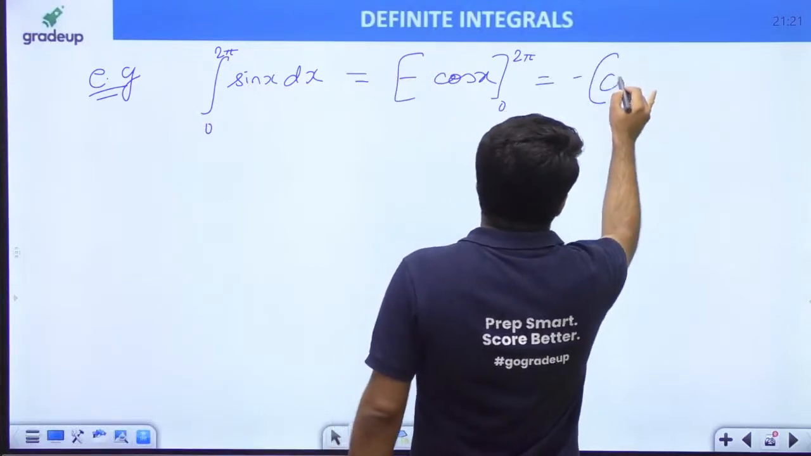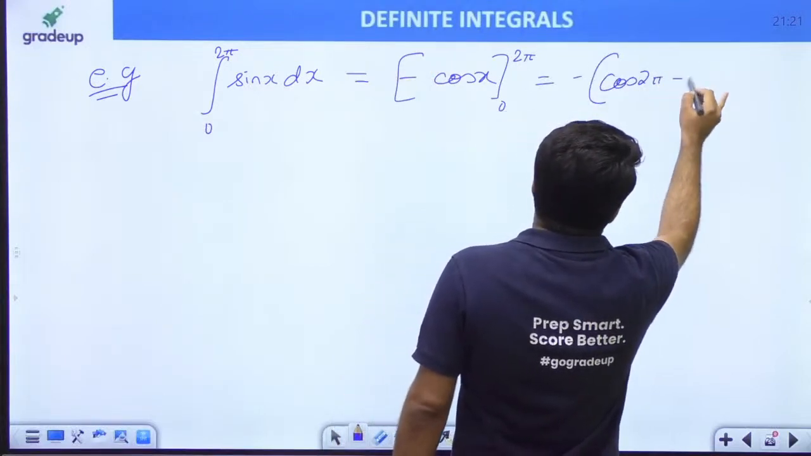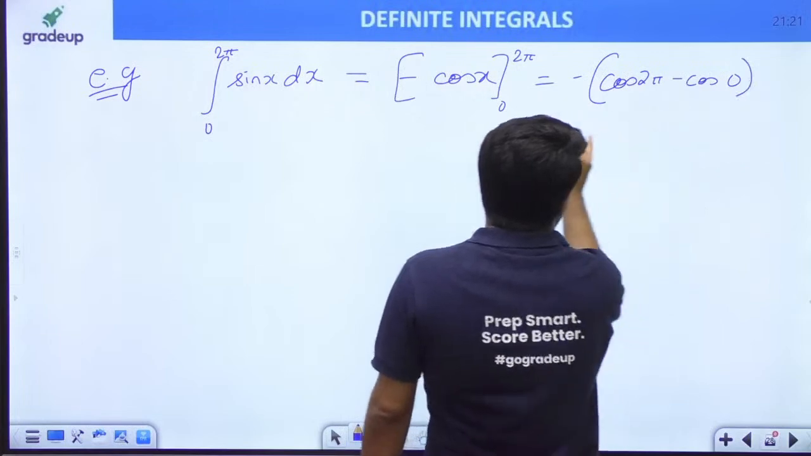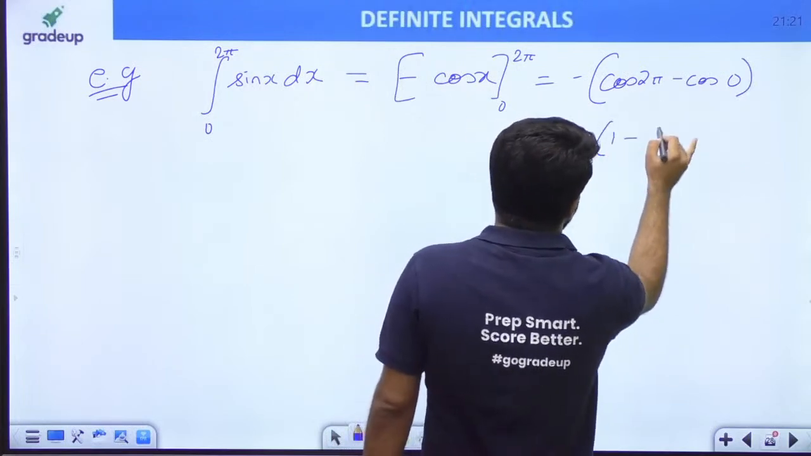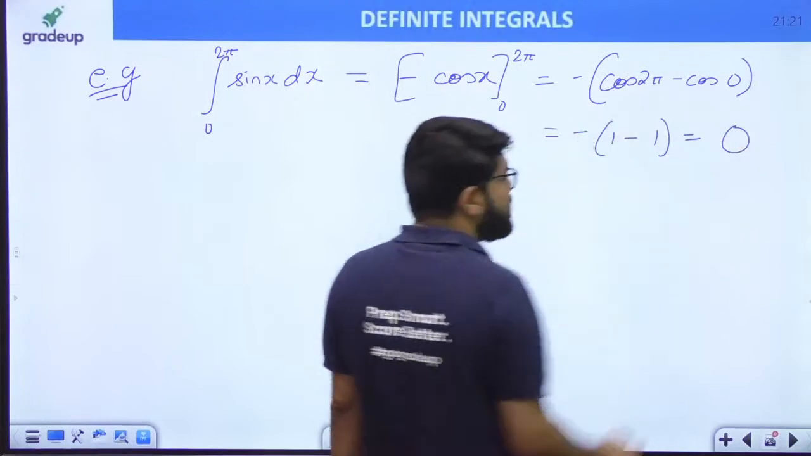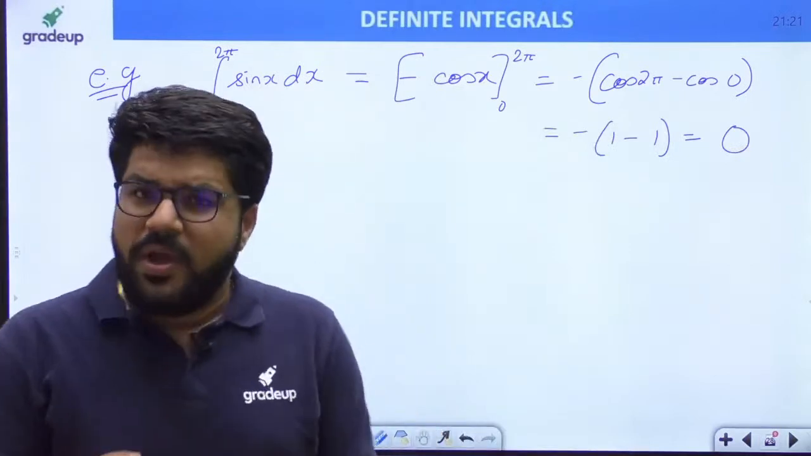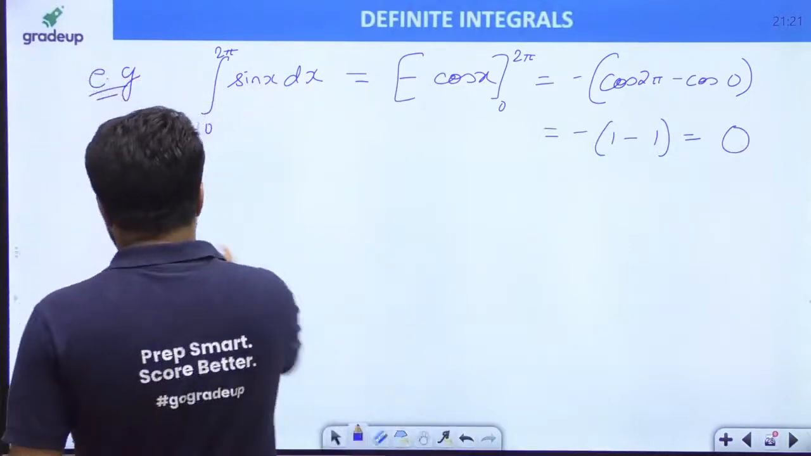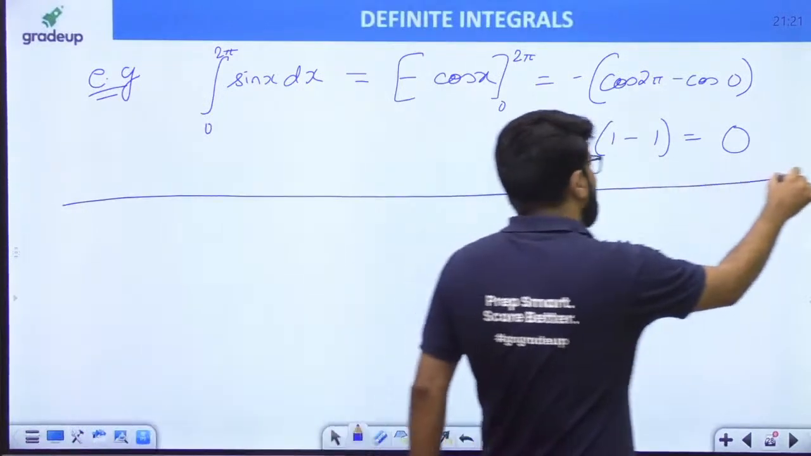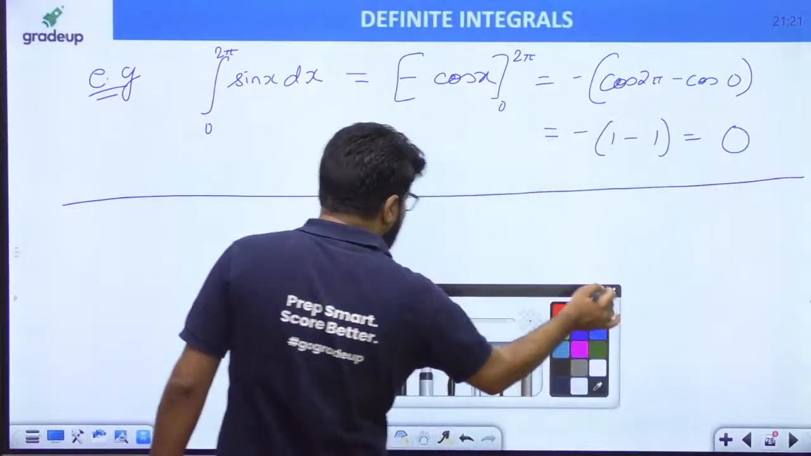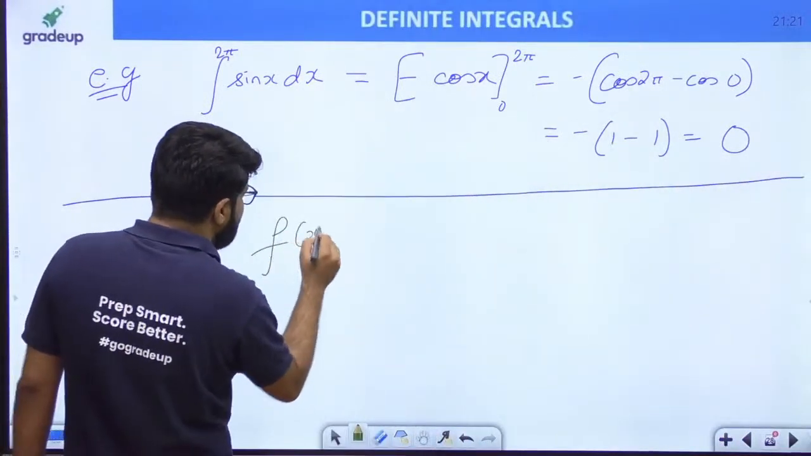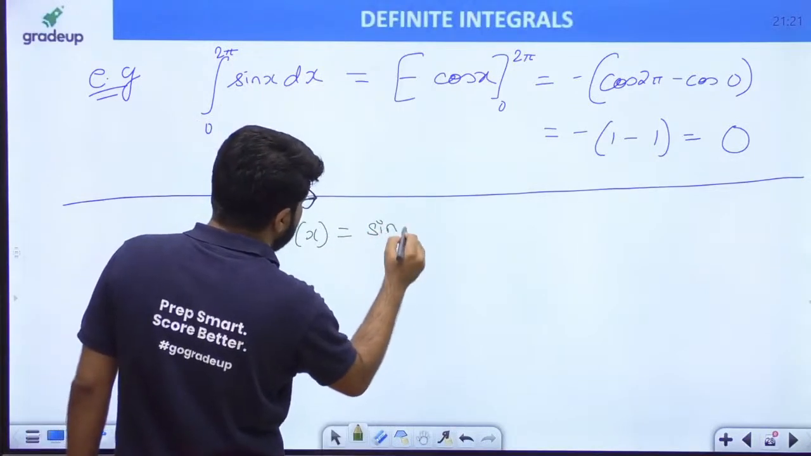Minus outside. Now I will write down cos of 2 pi, the upper limit, minus cos of 0. Cos 2 pi is 1, cos 0 is also 1, and the net result is 0. Now, if I try to solve it by the property-based approach, my function f(x) is actually sin x.